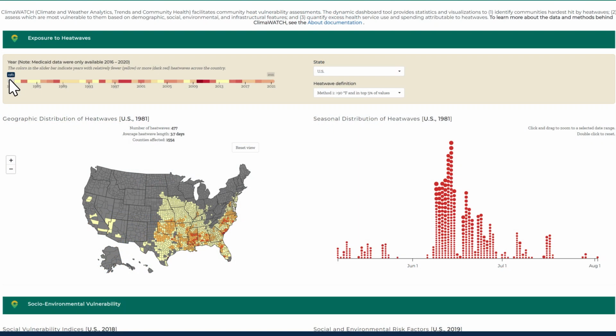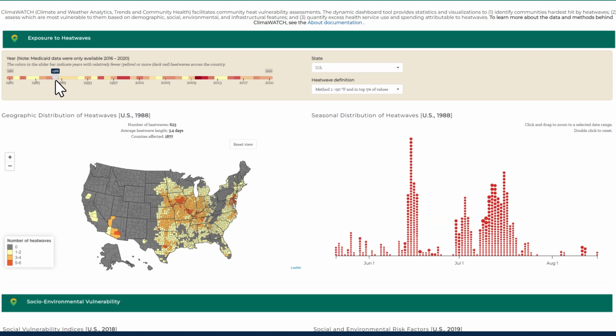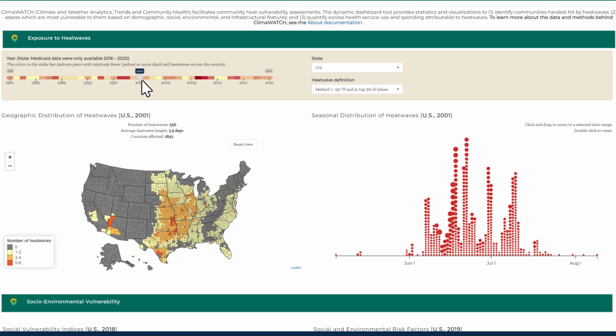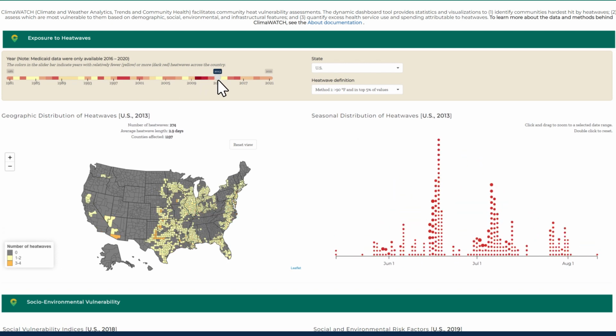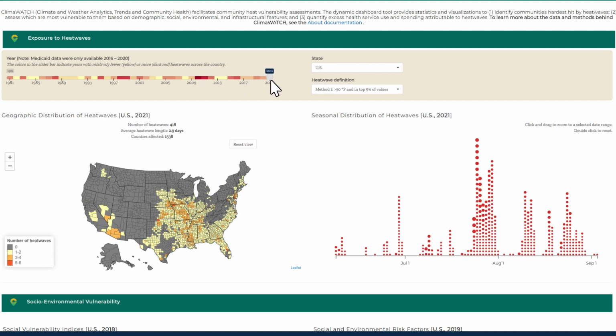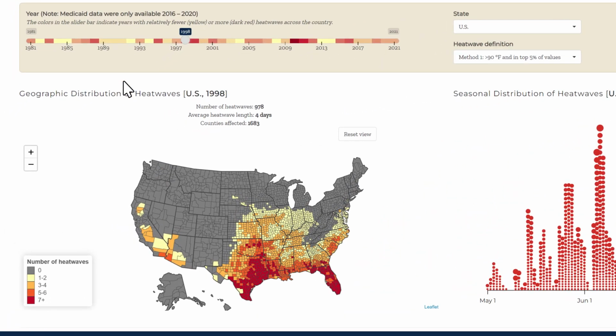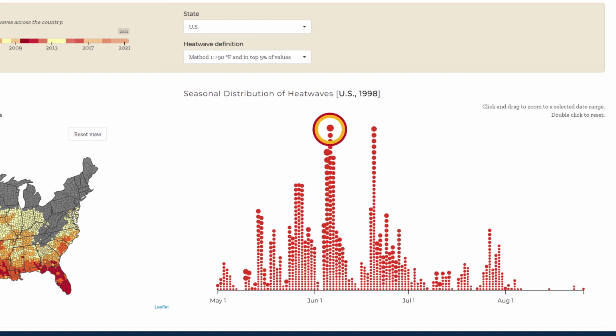With weather data analyzed from 1981 through 2021, ClimaWATCH shows how communities' exposure to heat waves has increased over time. For example, in 1998, an El Niño year, 1,683 U.S. counties experienced 978 heat waves, which averaged 4 days in length and peaked in June.